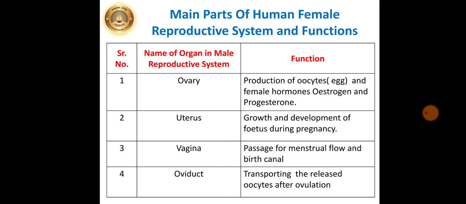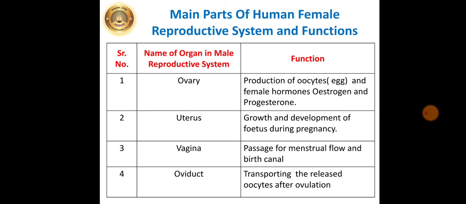Now we will see the main parts of the human female reproductive system and their functions. Just see over here, main parts are ovary, uterus, vagina and oviduct. What is the function of the ovary?